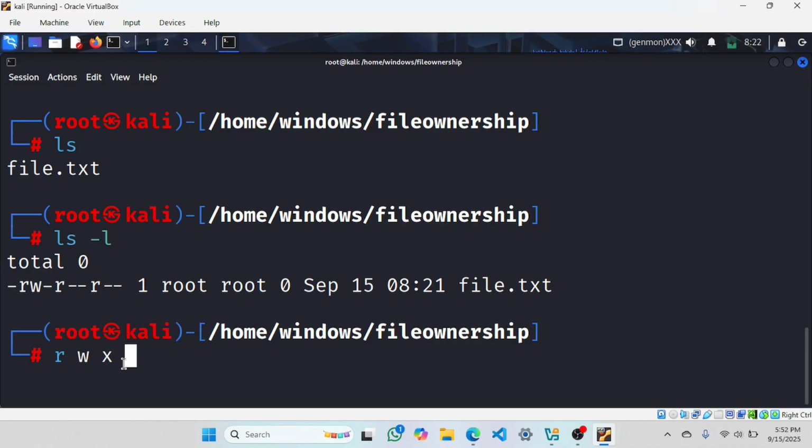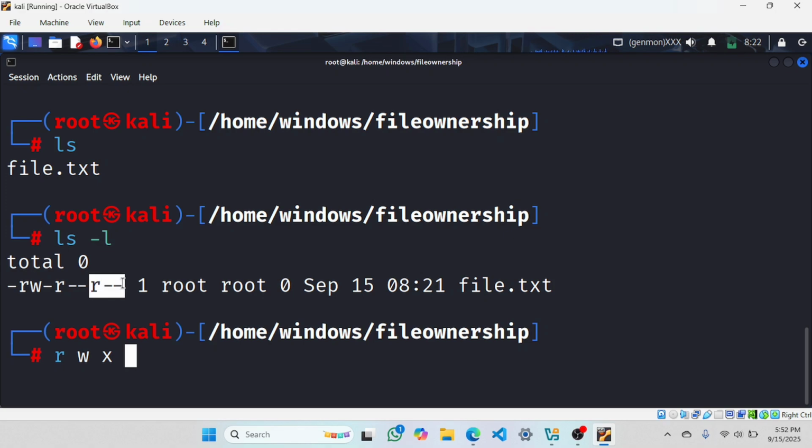If the owner has all of these permissions, read, write, execute, then the owner can read it, change it, and execute it. Just like here we have read and write permission for owner. Owner can read and write, but doesn't have executable permission. Then the group permission: for a group, it can only read. What about others? Only read permission. Is it clear?